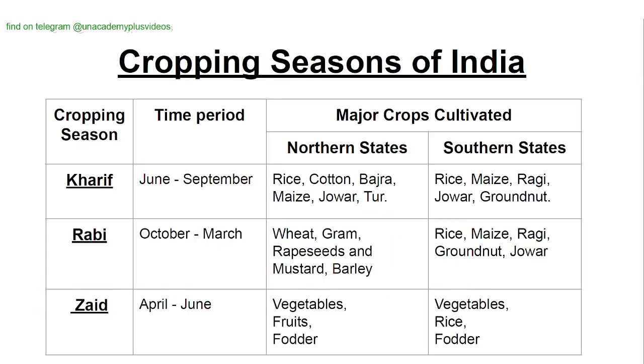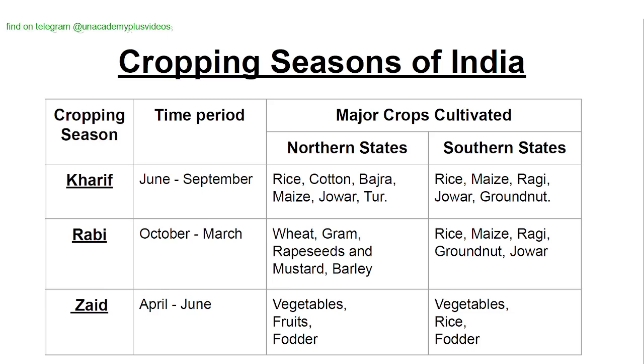Crops of India. Cropping seasons of India. Three seasons: Kharif, Rabi and Zaid. Kharif from June to September. Rabi from October to March. Zaid from April to June. Major crops cultivated differ in northern states and southern states. In Kharif, northern states: rice, cotton, bajra, maize, jowar and tur. In southern states: rice, maize, ragi, jowar and groundnut.